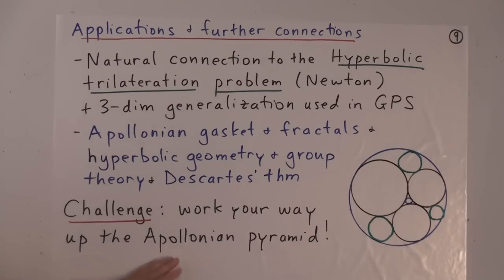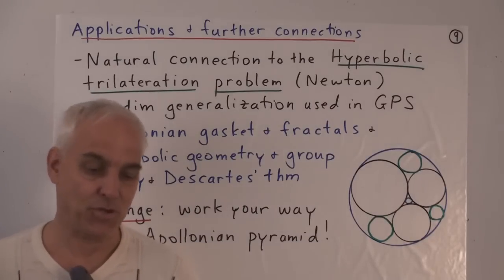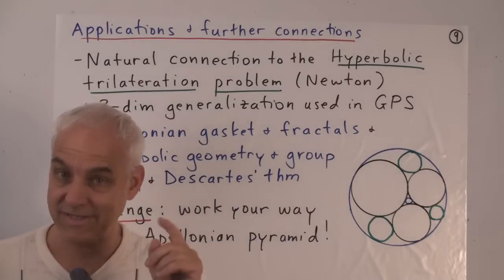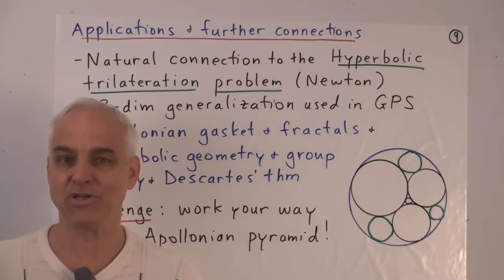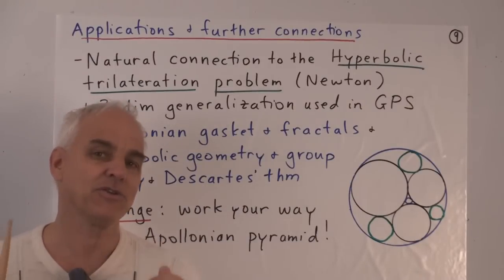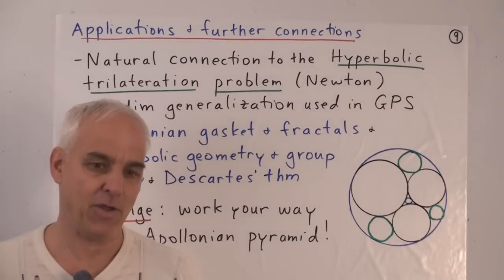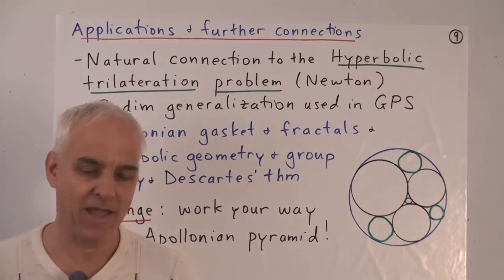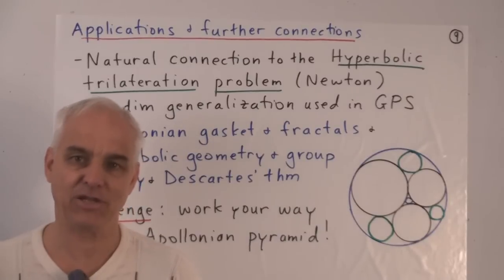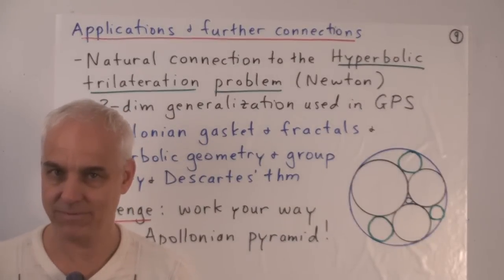Okay, so Apollonius' problem, very interesting, very important, and the beautiful thing is that you can work on it. So you could get Geometer Sketchpad or C.a.R, which you can download for free. So you can basically do these constructions on your computer, and you can start to try to work your way up Apollonius's pyramid by trying what happens when you have 2 points on a line, or 1 point and 2 lines, and see if you can figure out how to actually construct a circle which goes through the 2 points and is tangent to the line, for example.